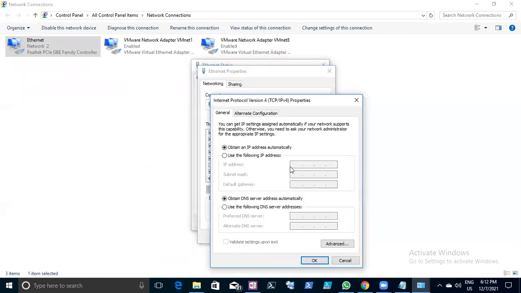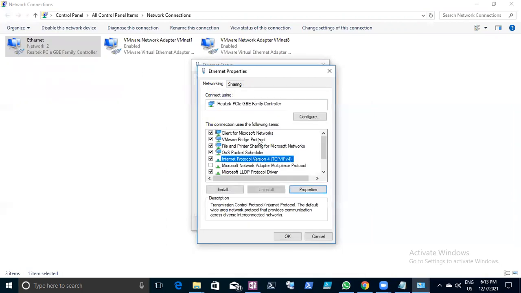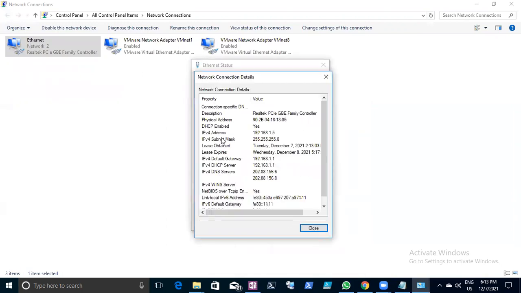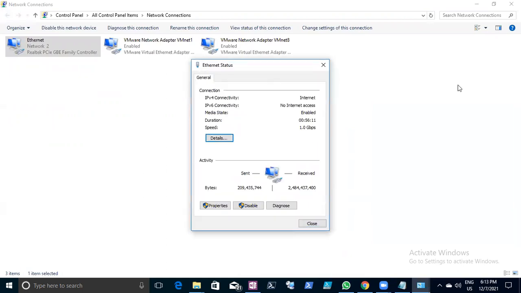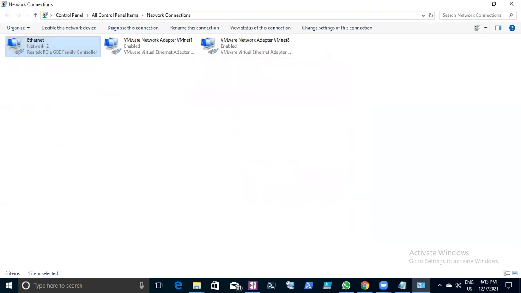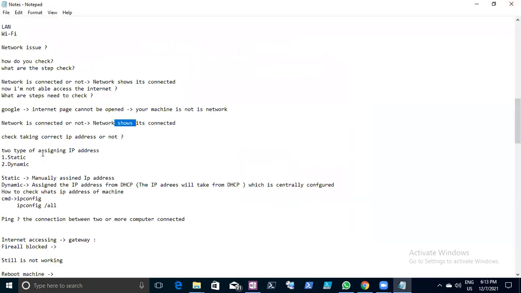The IP address is taken from DHCP. If you don't see the following IP addresses, we will see what IP address has been taken. The status shows 192.168, which is DHCP enabled. These are the first level of verifications we have checked.